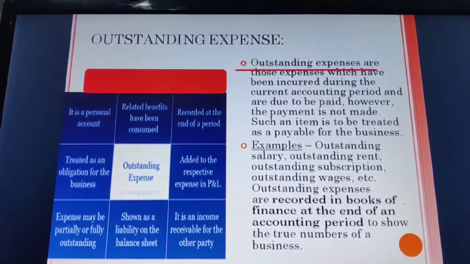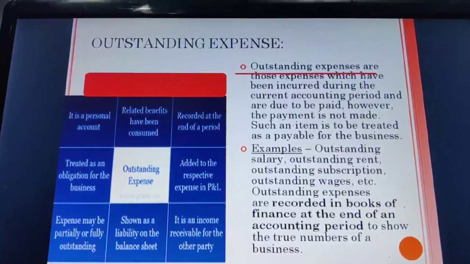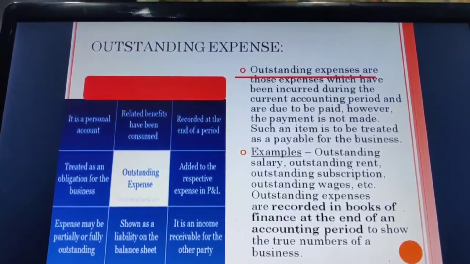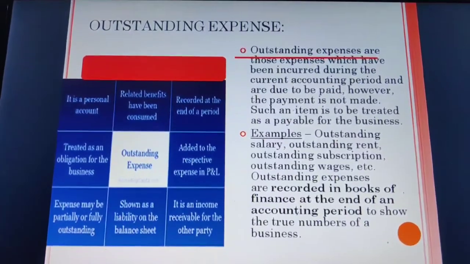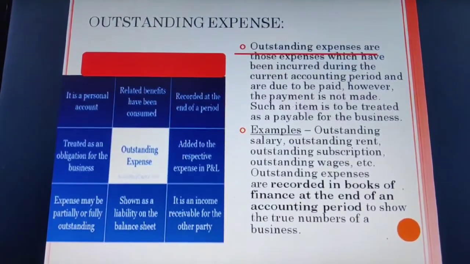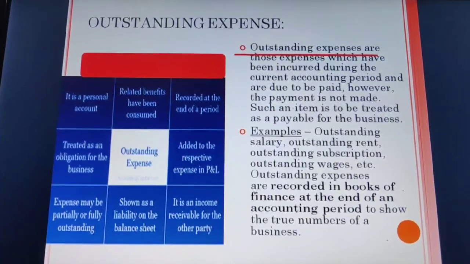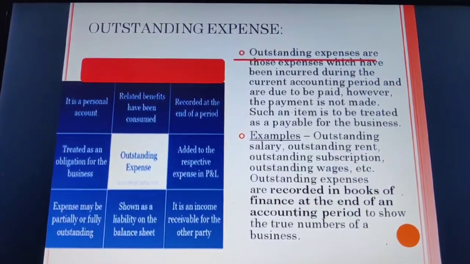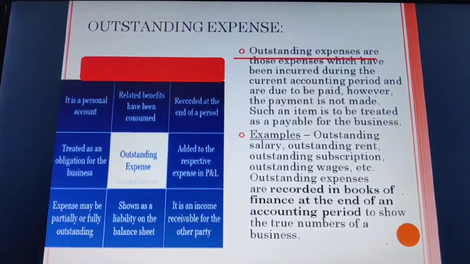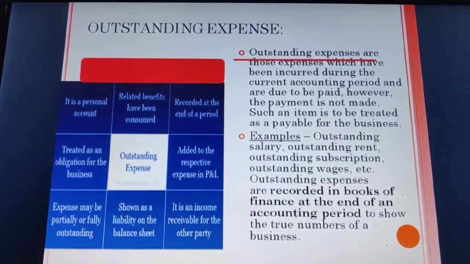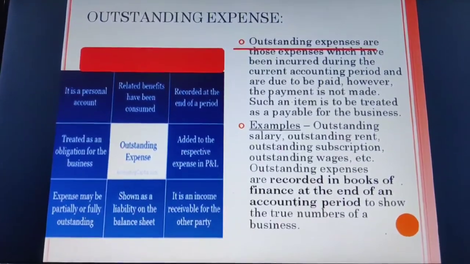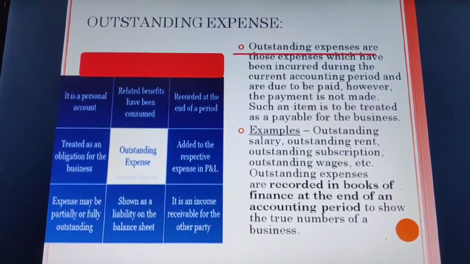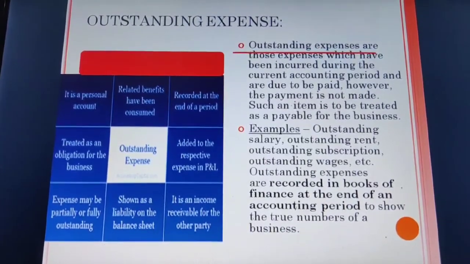Outstanding expenses are recorded in books of accounts at the end of an accounting period to show the true numbers of the business. That is to show how much rent was actually supposed to be paid, how much salary was actually supposed to be paid. That is why we are adding it to the respective expense in profit and loss account, to show the true position of our financial statements. Students, accounting is the basic language of business.